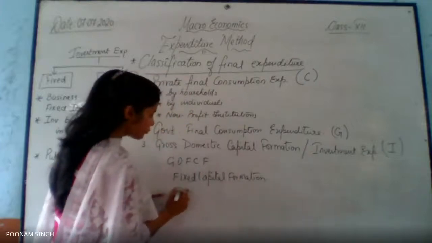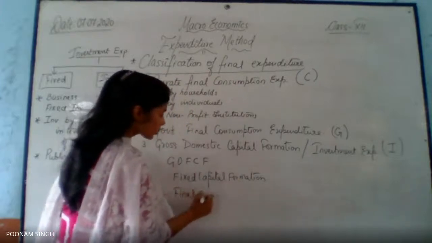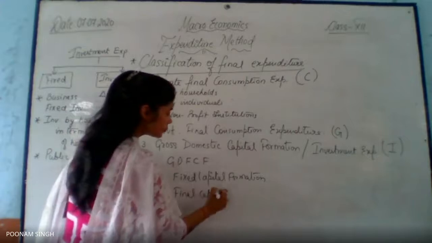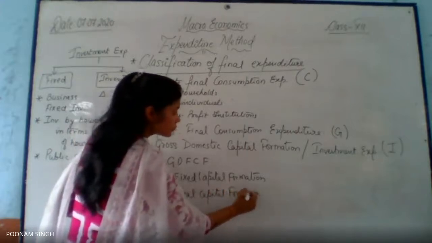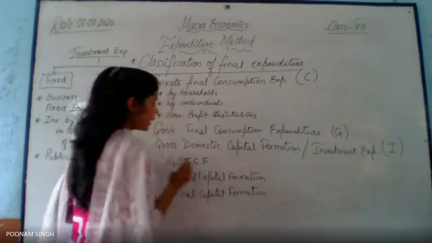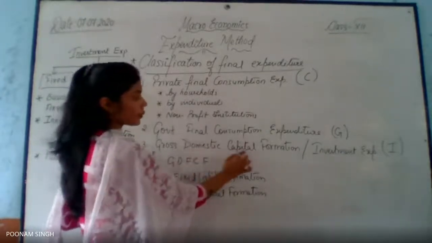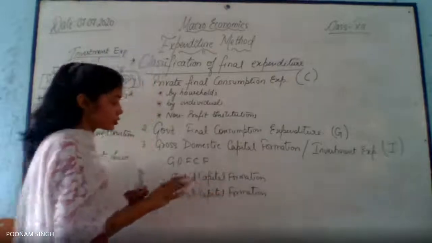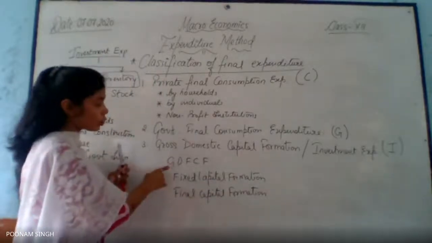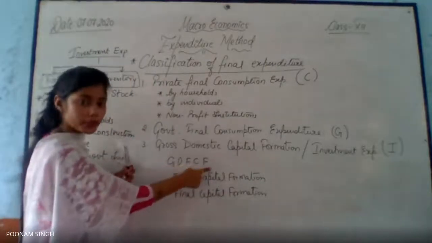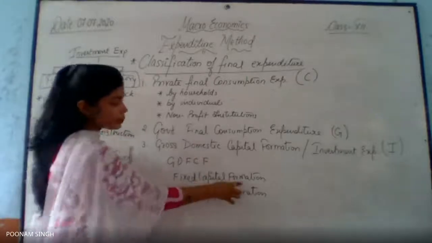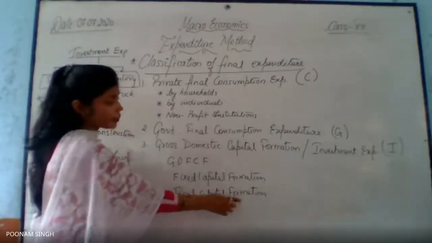Or might be given final capital formation. Right? If suppose this is not given, gross domestic capital formation is not given clearly in the question, but in place of that you have gross domestic fixed capital formation or fixed capital formation or final capital formation.